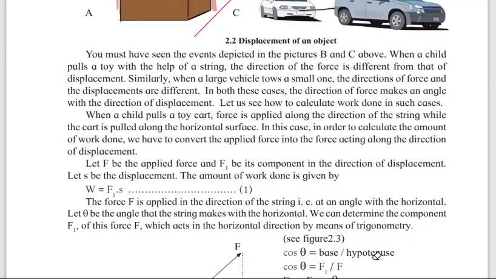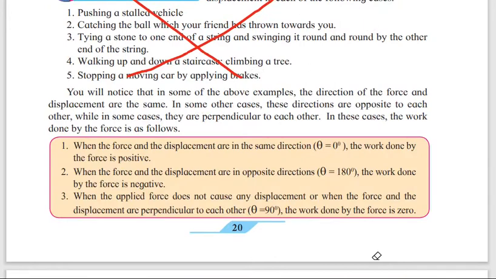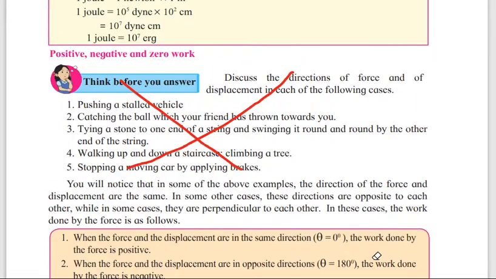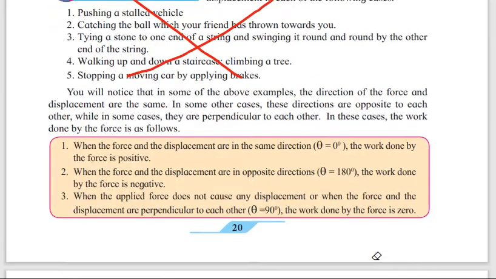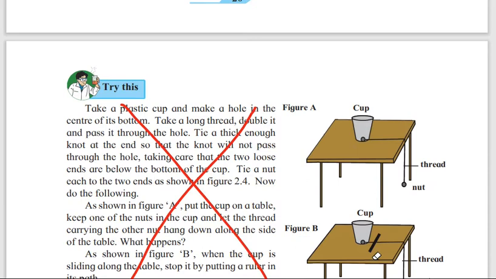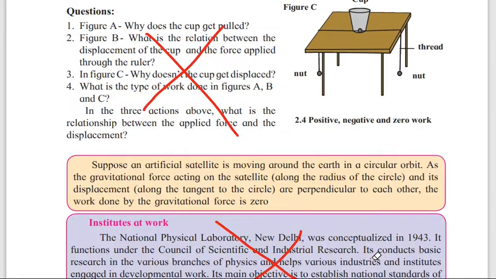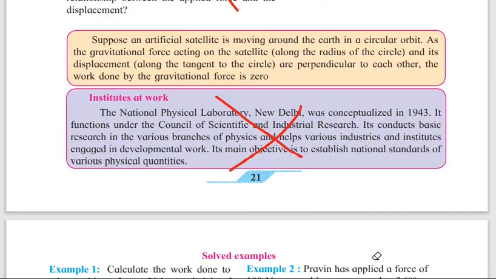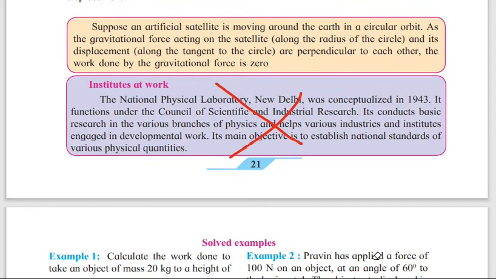Page number 18. Page number 19, you have to do all. Page number 20, again think before your answer. This 5 question answers is not there. Then page number 21, the whole experiment, that is try this, and related to that some questions are given, that is not there. Page number 21, institute at work.